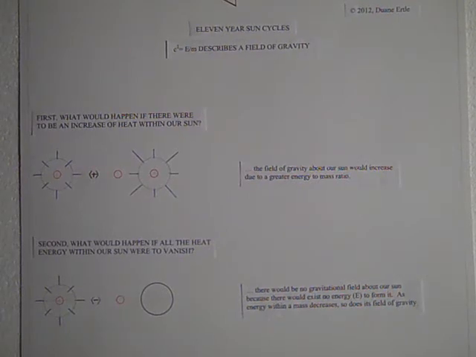First, what would happen if there were to be an increase of heat energy within our sun? If our sun were to be hotter due to a sudden thermal burst within it. This represents our sun, this represents the thermal burst, and this represents what would happen. The gravitational lines are extended, meaning that the field of gravity about our sun would increase. It would increase due to a greater energy to mass ratio. The greater the energy to mass ratio, the more intense the field of gravity becomes.